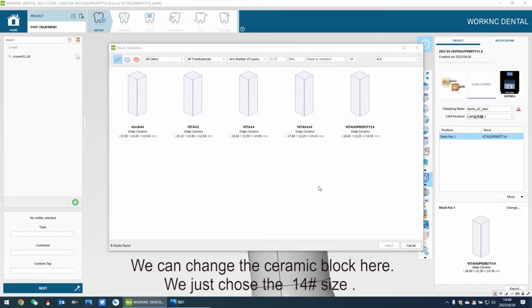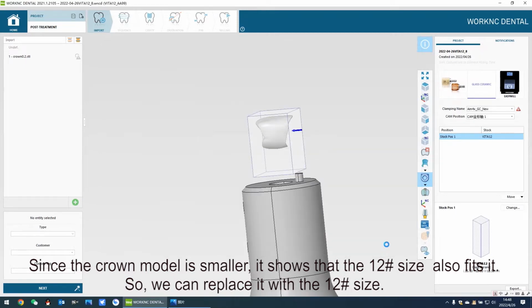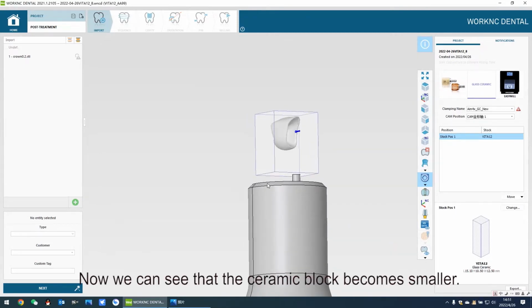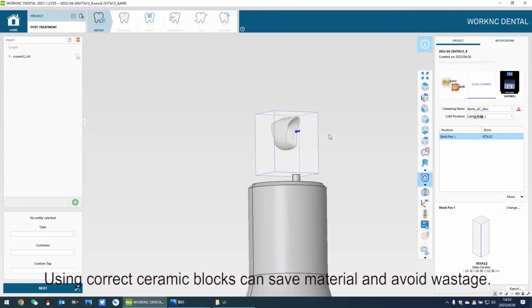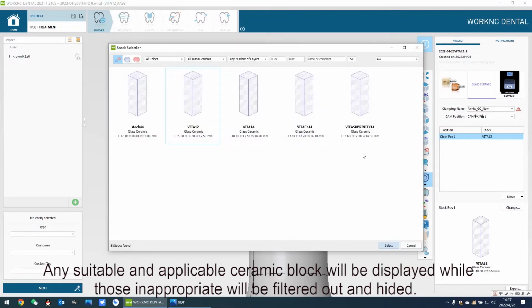We can change the ceramic block here. We just chose the 14# size. Since the crown model is smaller, it shows that the 12# size also fits it. So, we can replace it with the 12# size. Now we can see that the ceramic block becomes smaller. Using correct ceramic blocks can save material and avoid wastage. Any suitable and applicable ceramic block will be displayed while those inappropriate will be filtered out and hidden.